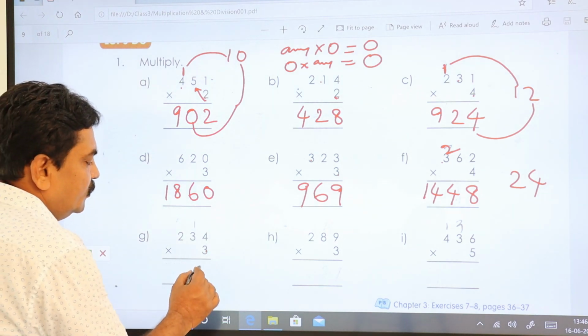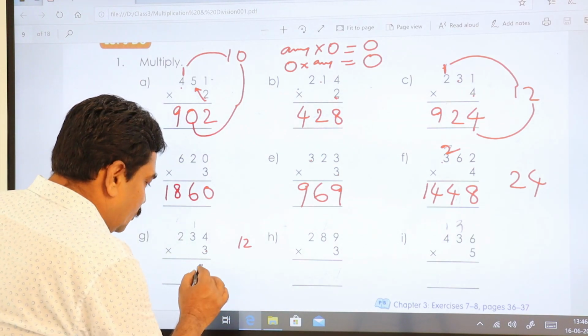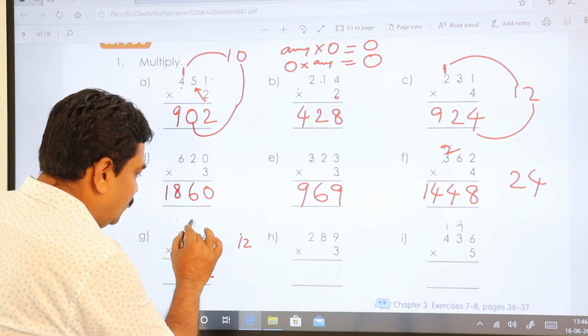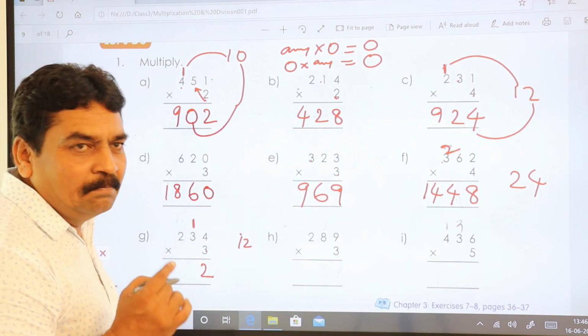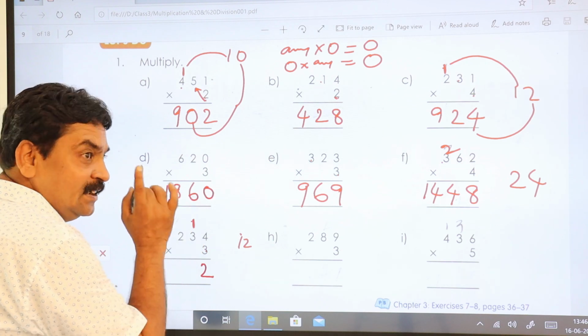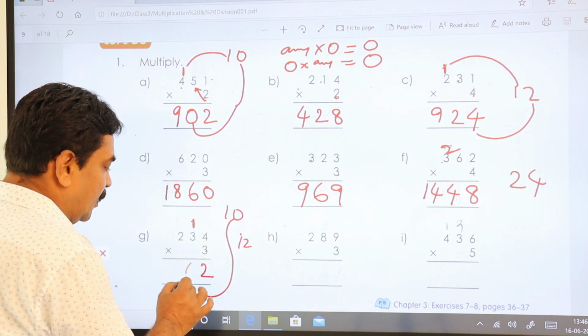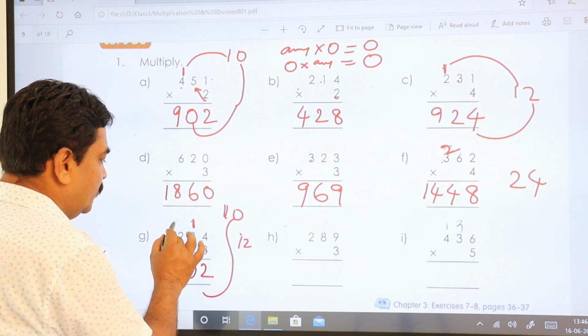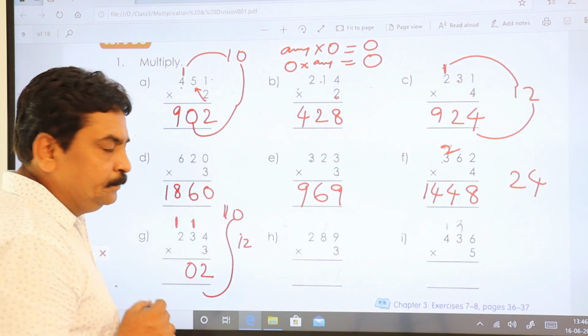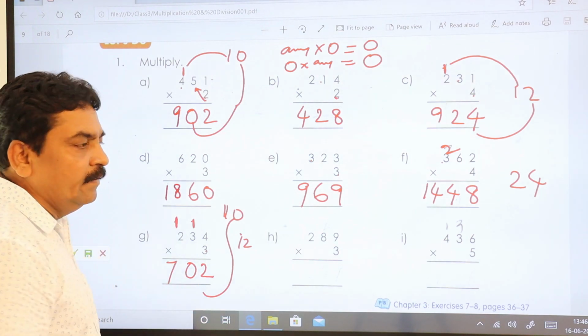Let's go to this one. 3 fours are 12, you got 12. So ones place value you write down, and tens place value you write upon the next number. 3 threes are 9. 9 plus 1 is 10. You are getting 10 now. So ones place value you write down, and the tens place value you write on the next number. 3 twos are 6. 6 plus 1 is 7.